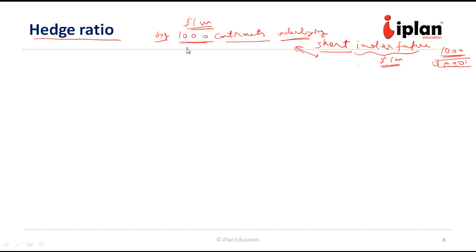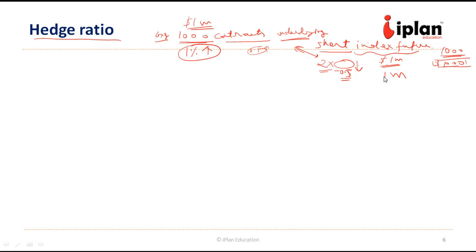So we need to know if long moves up by 1% in value, by what percentage short will come down. Suppose the portfolio is riskier than the index future. Suppose when it goes 1% up, the index goes only 0.5% up. So when you're short, you will be only 0.5% down. So for that to be hedged completely, it should be in that ratio, the expected movement. So here, suppose it moves 1% up and the short index moves 0.5% down. So we should take twice in this.